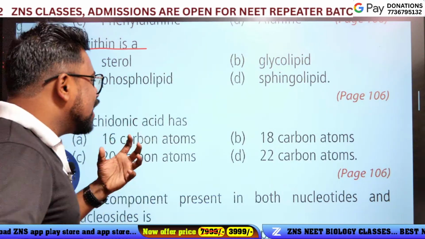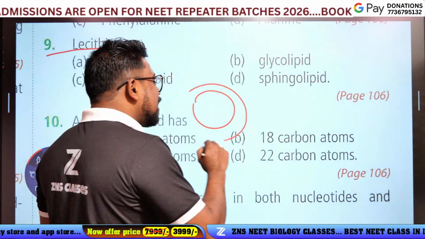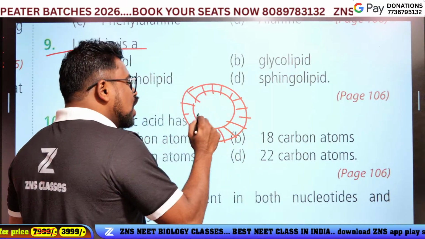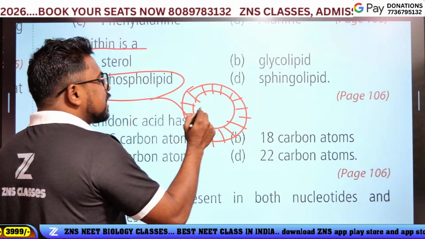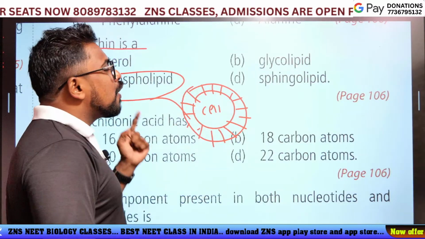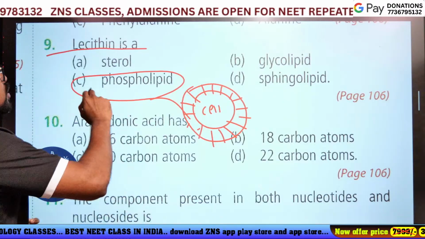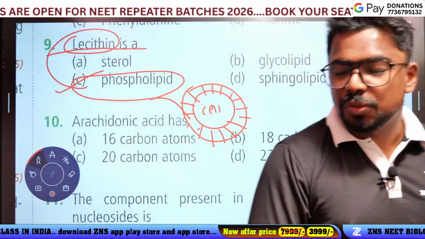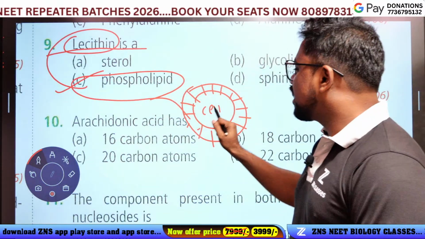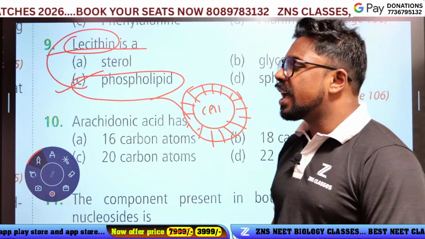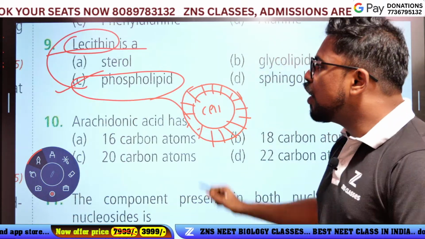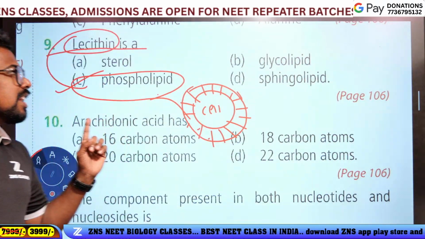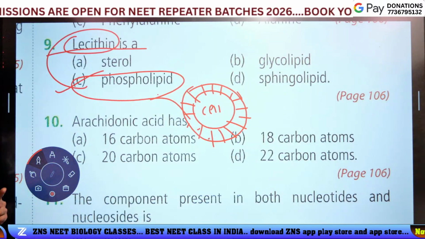First of all, there is a cell, and the cell is covered by a cell membrane. The cell membrane is made up of phospholipid. The name of the phospholipid is lecithin. Option C is the answer.